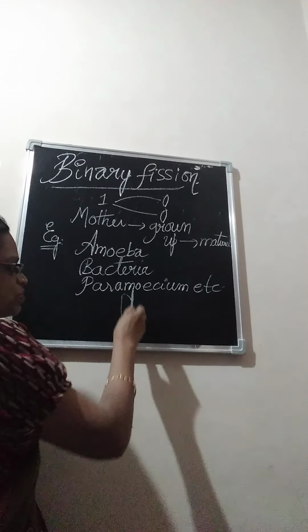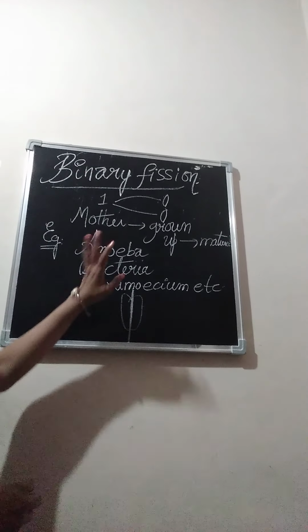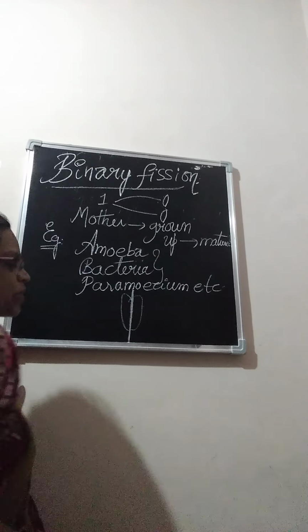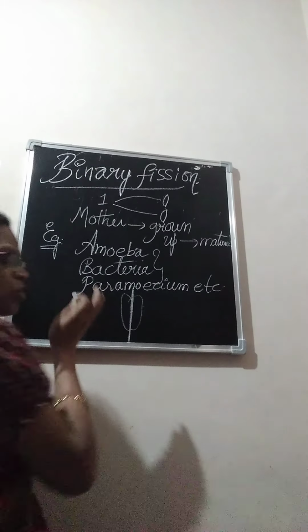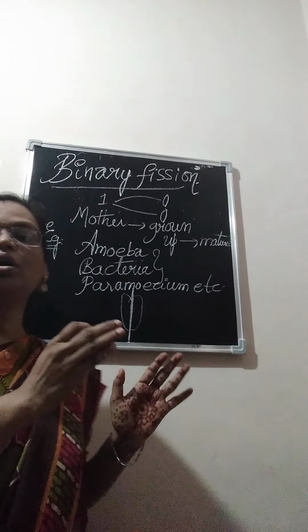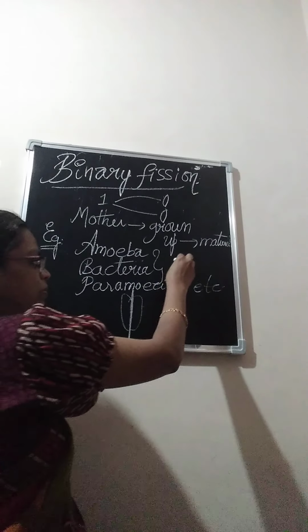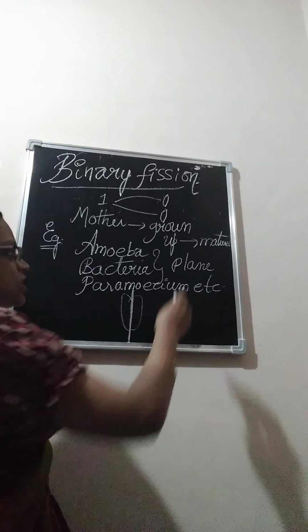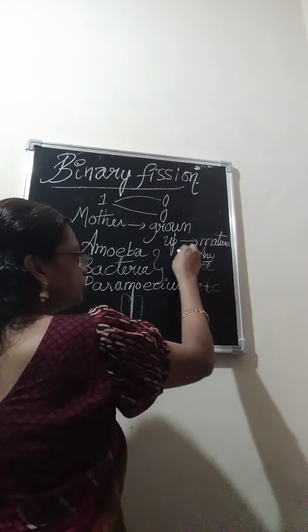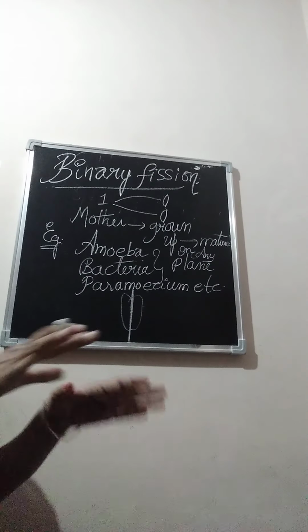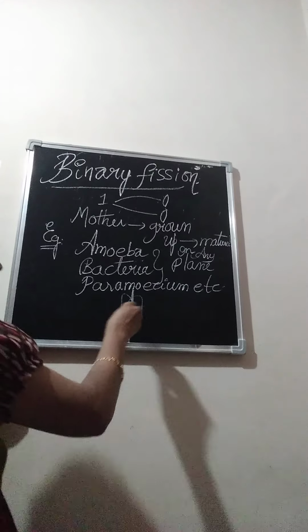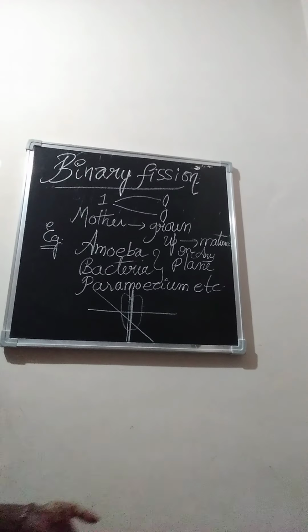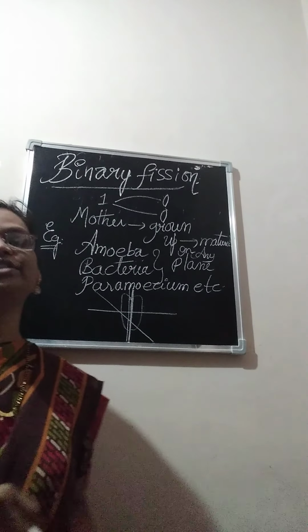But in amoeba, bacteria and paramecium, the division of the organism may take place in any plane, either transverse, horizontal, or diagonal.